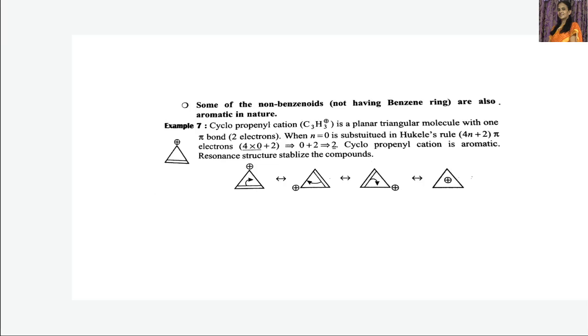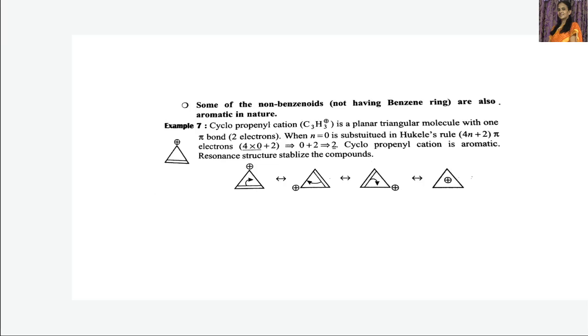If we apply Huckel's rule to this particular cyclopropenyl cation, then what happens? 4n plus 2 pi electrons, where n is an integer, and it should be taken as 0 in this case. Then 4 into 0 is 0 plus 2, that is 2 pi electrons. As it has 2 pi electrons, it follows Huckel's rule. Therefore, it is said to be an aromatic compound.